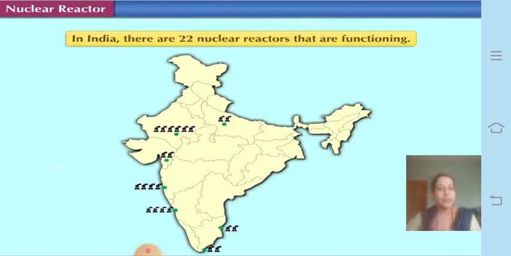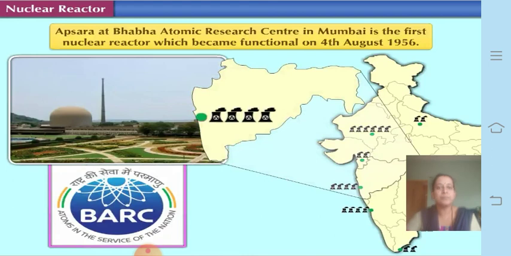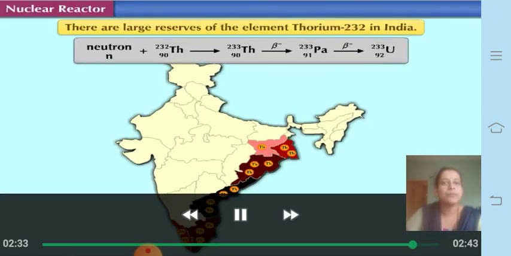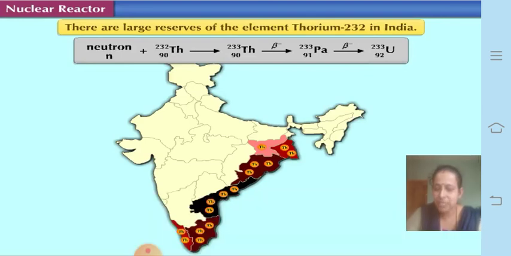In India there are around 22 nuclear reactors that are functioning. The first one was Apsara at the Bhabha Atomic Research Centre in Mumbai, which became critical on 4th August 1956. There are large reserves of the element thorium-232 in India, and this can be used to bombard. Therefore Indian scientists have developed a future plan for nuclear reactors based on production of uranium-233 from thorium-232.